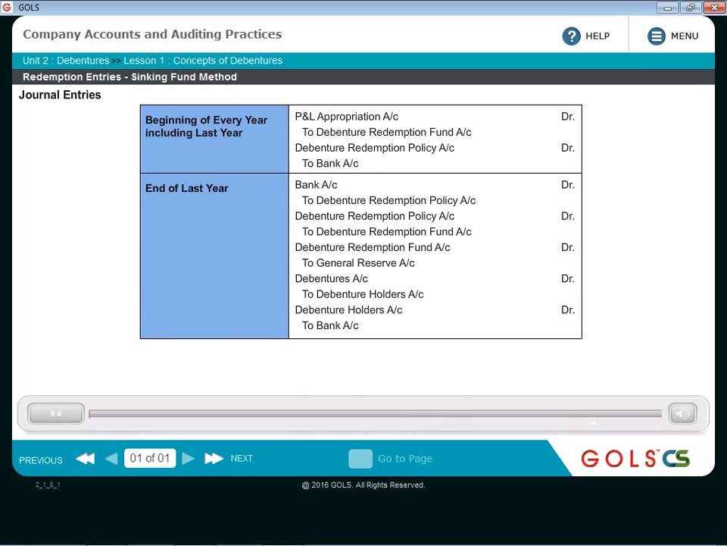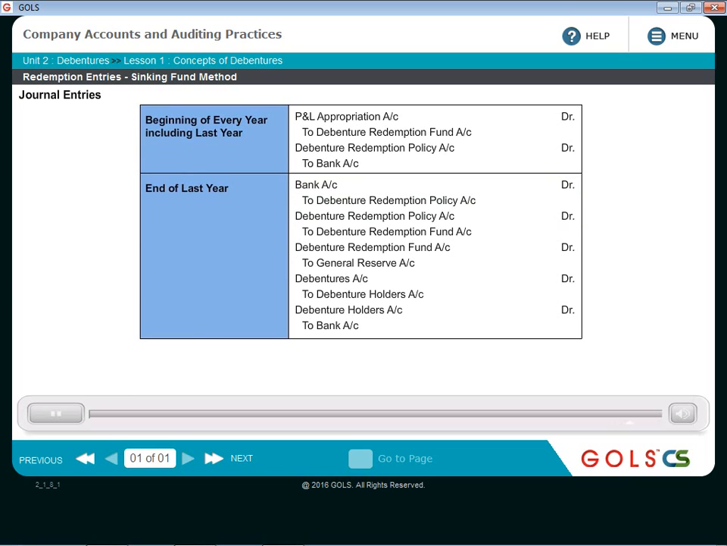Now the last year, what will happen? Similar to sinking fund. Now there is no question of paying premium. What you will do is basically you will sell off the insurance policy and get the money and use it for the redemption purpose. So selling off the policy, bank account debit to debenture redemption policy account, then debenture redemption policy account debit to debenture redemption fund account for the profit or loss on sale of policy. Then you don't need debenture redemption fund account now, because now the debentures are to be redeemed.